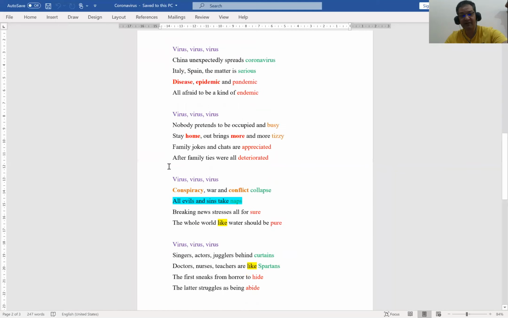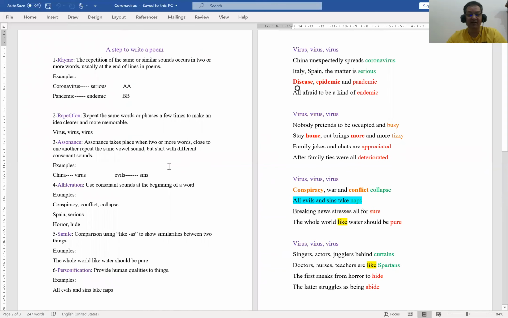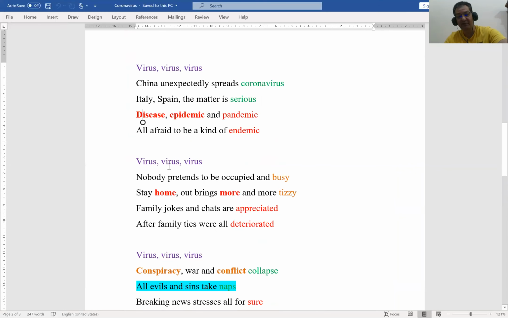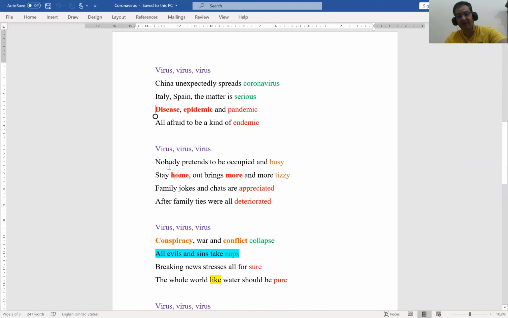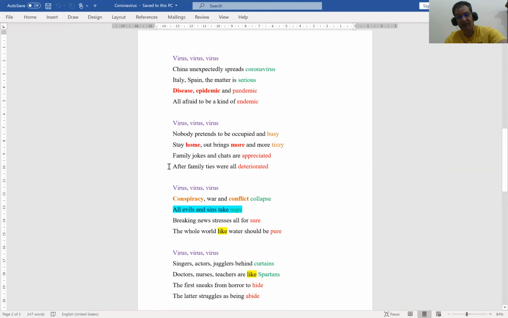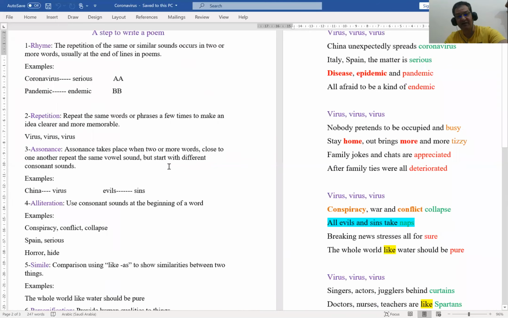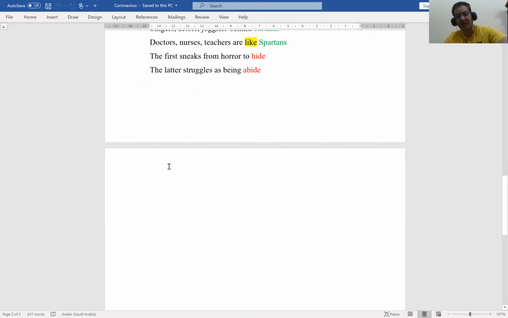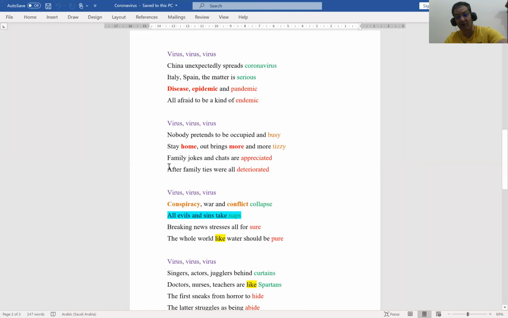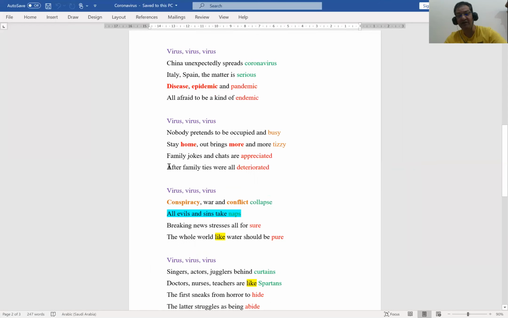Like this, I created a poem about coronavirus. This may be not so professional, because I do not consider myself a poet, but I try to create a poem using some poetic devices.